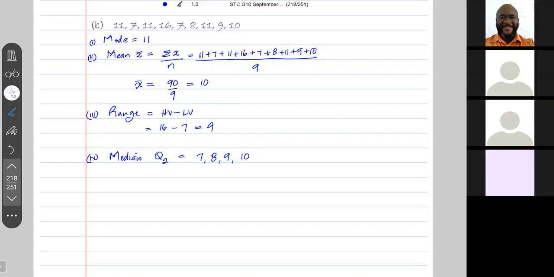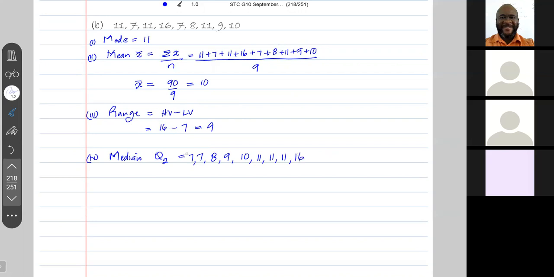Sorry, there are 2 7s? There are 2 7s. All right. 7, 7, 8, 9, 10. 3 11s. And after the 3 11s, we have 16.